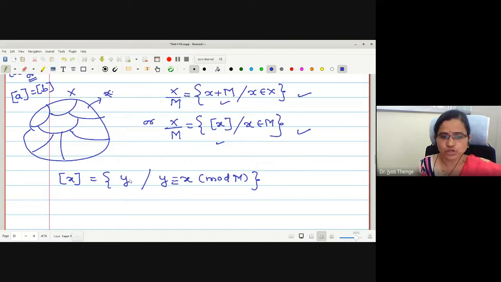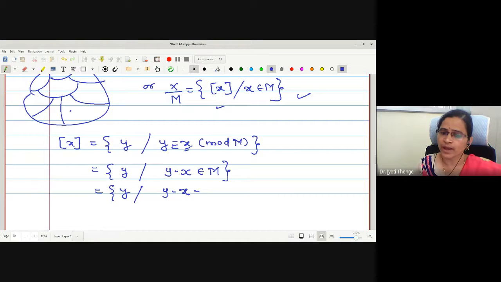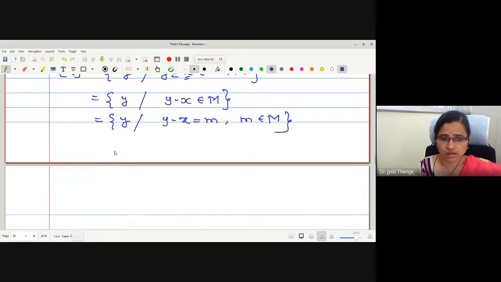Let's see, the collection of all such y such that y is equivalent to x, we were collecting right now. But what is the definition of this equivalence relation? It gives me y minus x is in M right now. Y minus x is in M means what? Y is equal to some element, say small m, in M. Therefore, what is the nature of your y? Is it of the type x plus m such that m is in M?